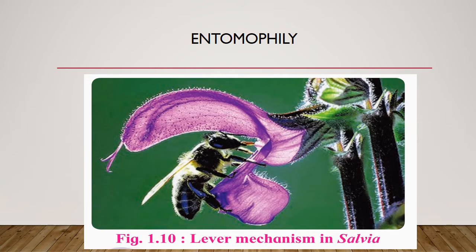Some plants are specially adapted. That example is given in your book. Here it is Salvia. Salvia is adapted for entomophilous pollination. It is an insect pollinated flower, but its structure helps pollination in a unique or particular way. Here you can see the lever mechanism in Salvia. This is the peculiarity of Salvia.